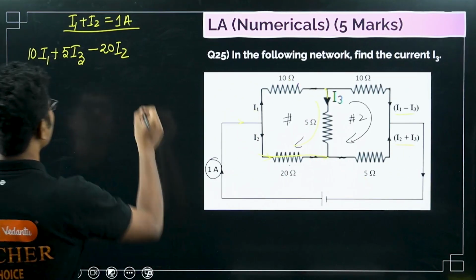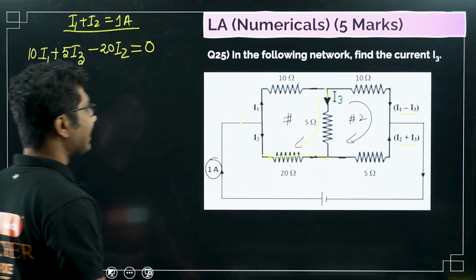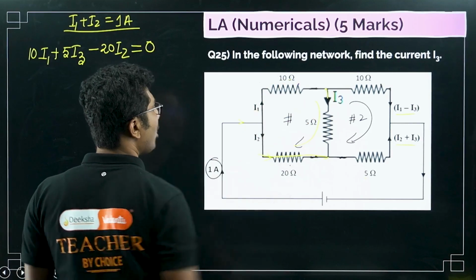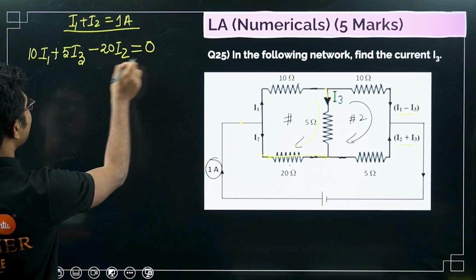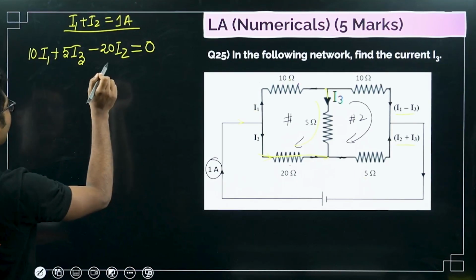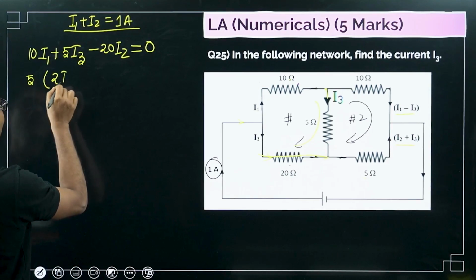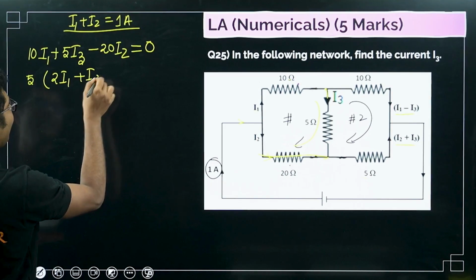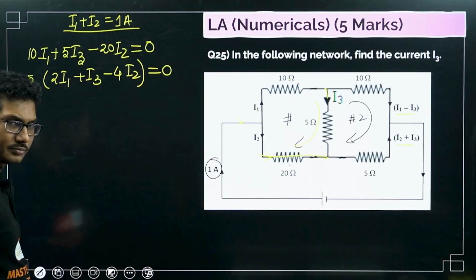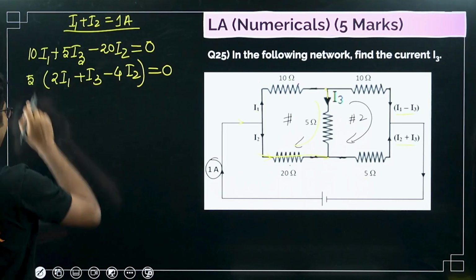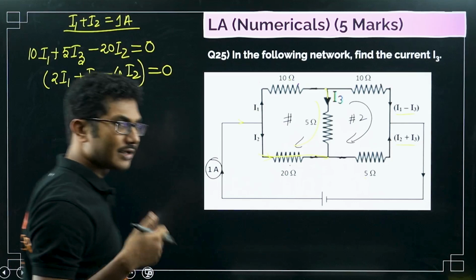Now, this should be equal to 0. Why 0? Because no battery is connected in this portion, in this small loop. No battery is connected, so we can put that as 0. Okay. Now, if you see, all the terms have 5 in common. 5 is a common factor. So we will remove 5. If we take 5 common, it will be 2I1 plus I3 minus 4I2 equals 0. Right hand side is 0, so we can simply remove this 5.